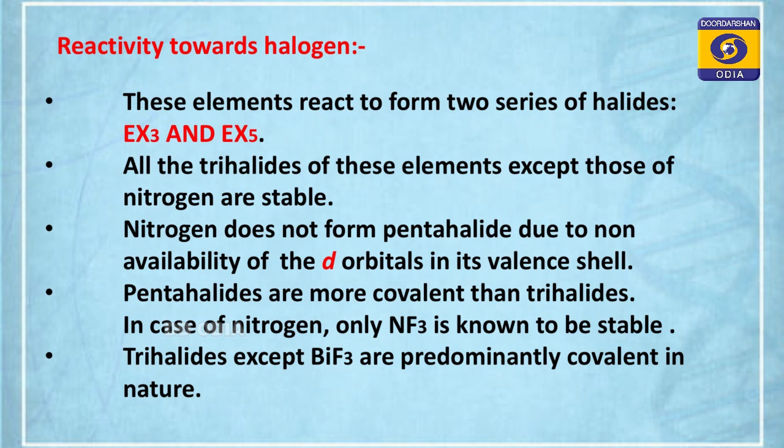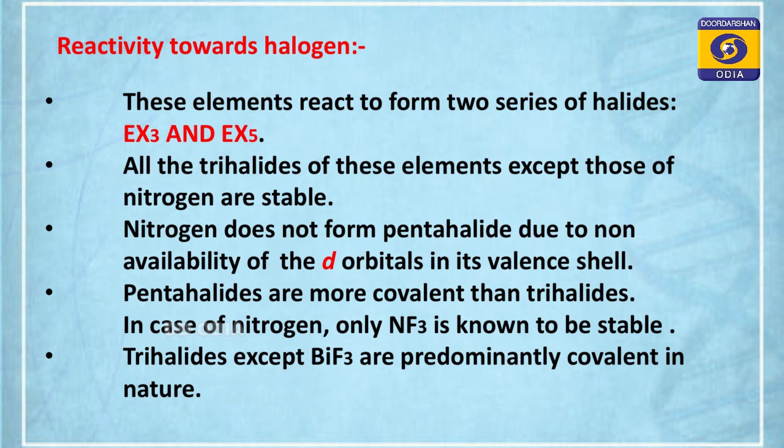See, all these points are displayed on your TV screen. These elements react to form two series of halides, EX3 and EX5, where E is the element of the 15th group. The tendency to form EX5, I mean pentahalide, decreases down the group, once again due to the inert pair effect. As you know, bismuth exhibits the inert pair effect.